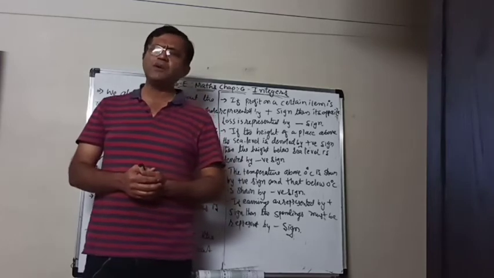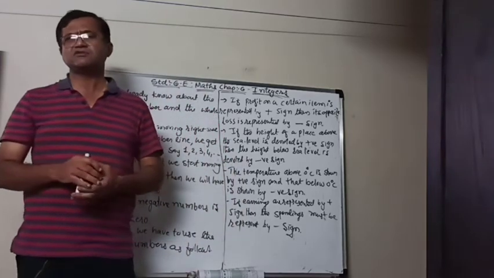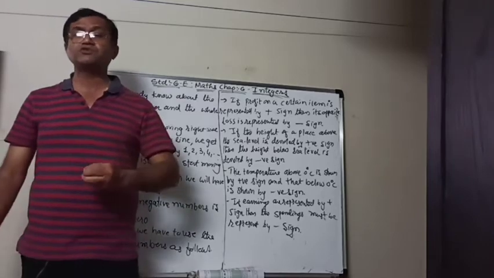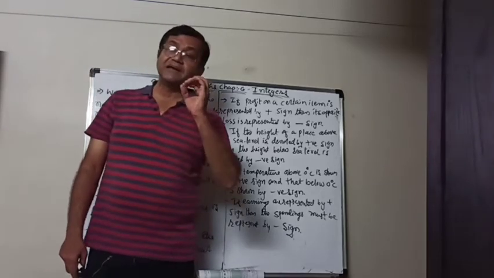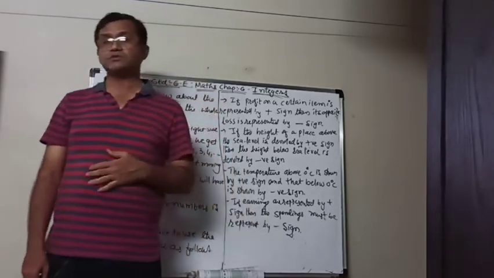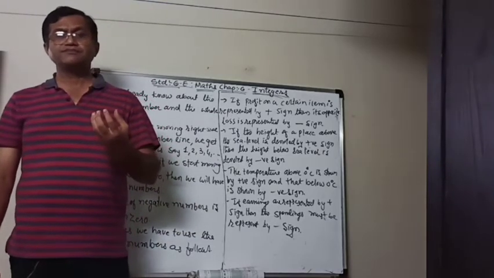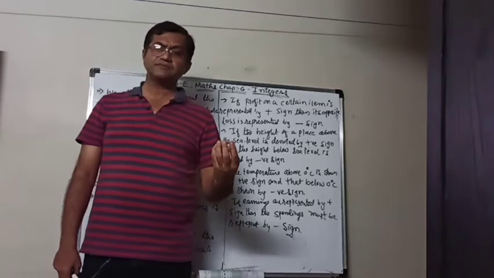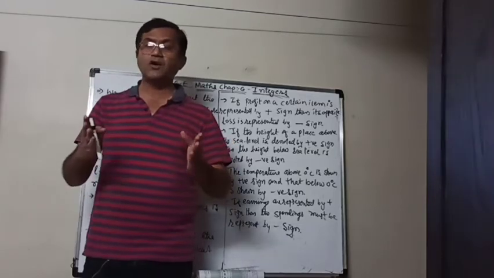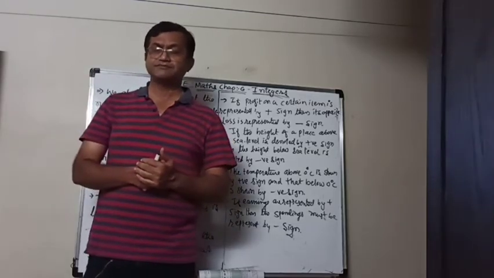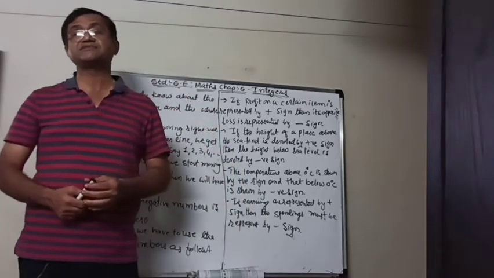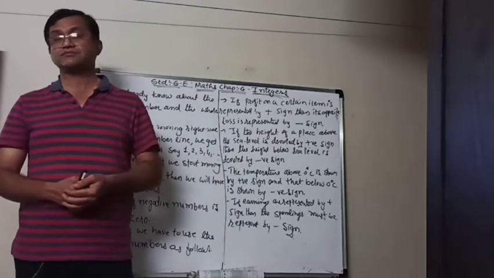So you can have so many examples like that in which we have to use negative numbers also. So here the negative numbers along with the whole numbers will be considered as integers.